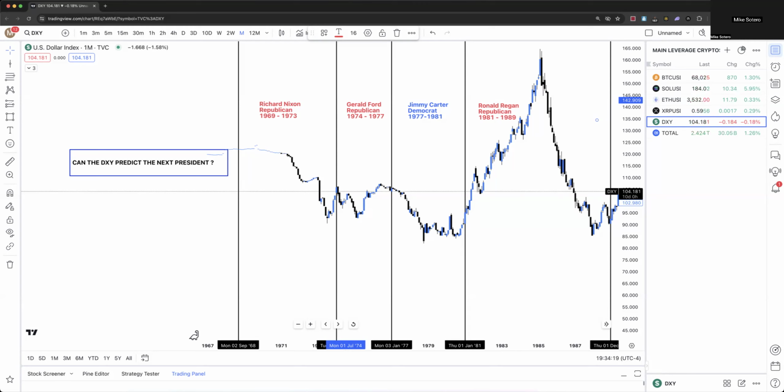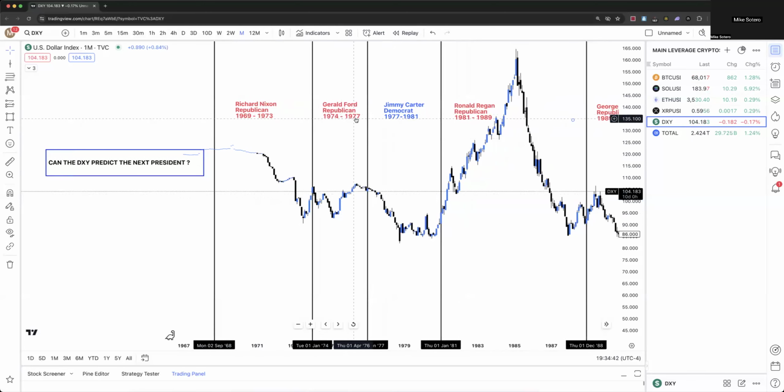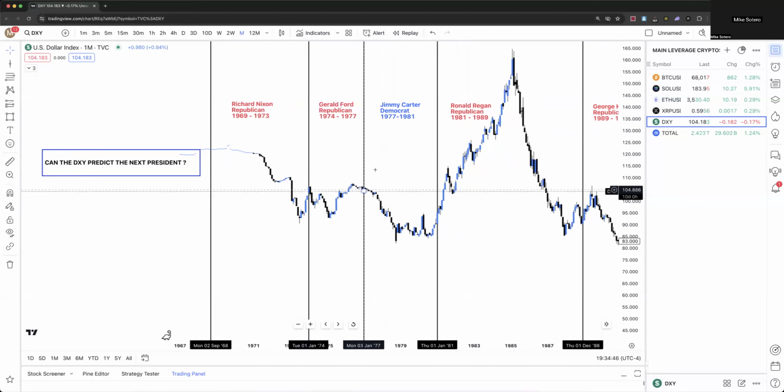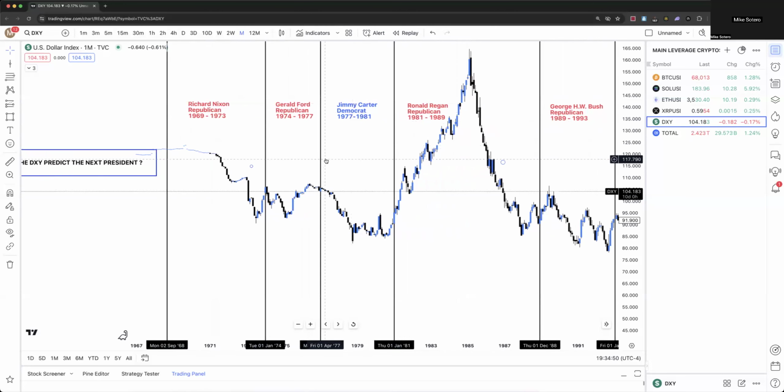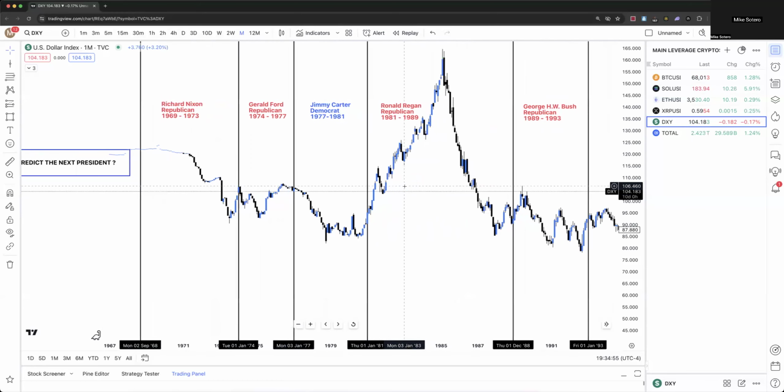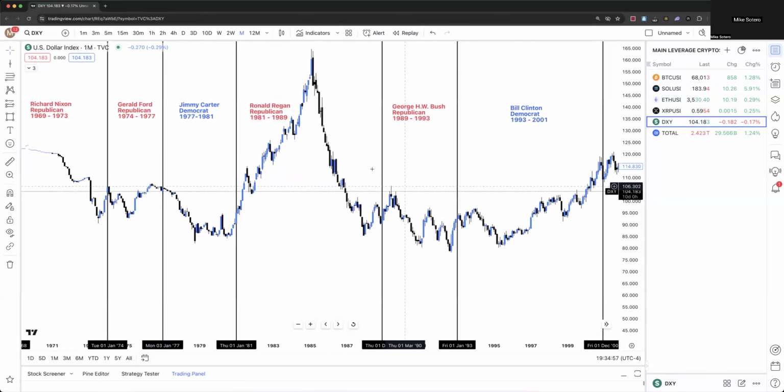So we can see here Richard Nixon, Republican president, 1969. We had a bearish dollar, which essentially leads to bullish commodities like gold and silver. And we'll get into crypto in a little bit. 1974 to 1977, we did have the dollar drop and then recover going into Jimmy Carter, a Democratic president in the 70s, where the dollar did fall off.